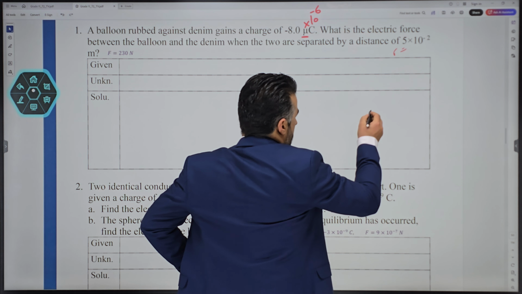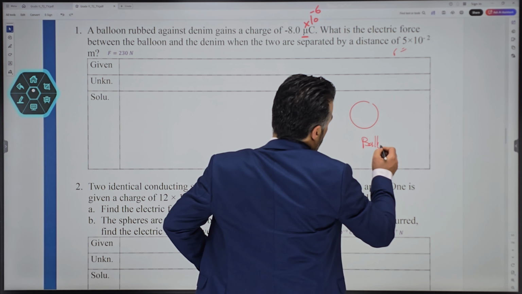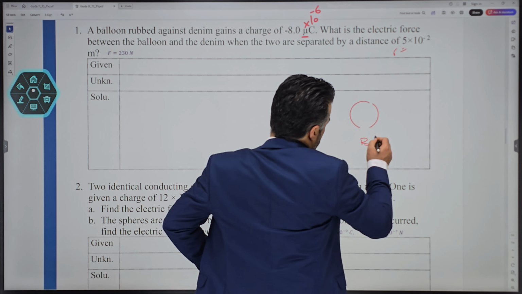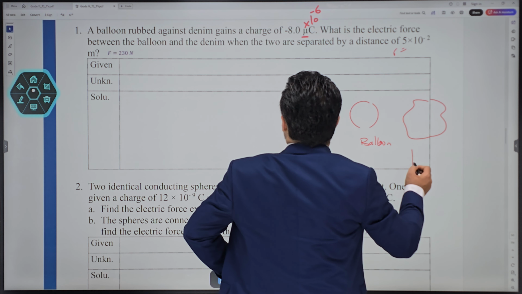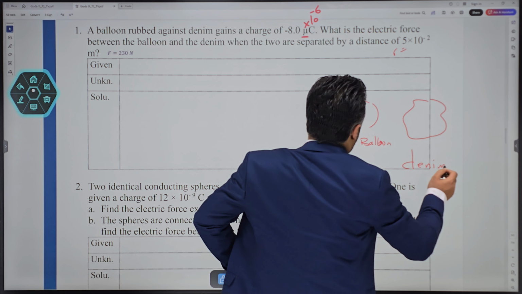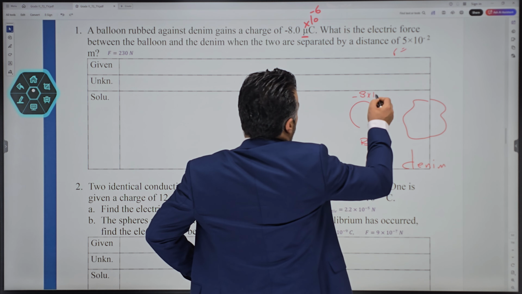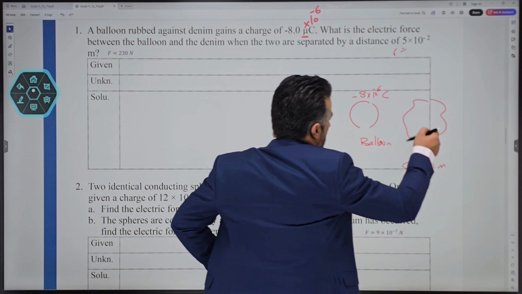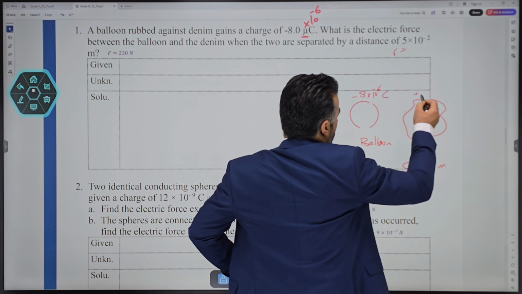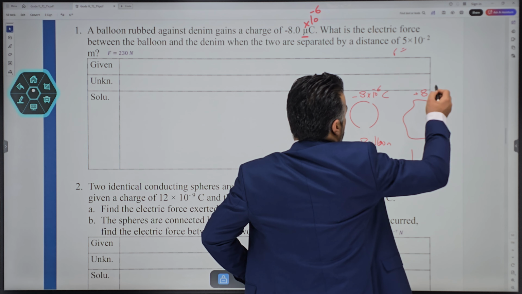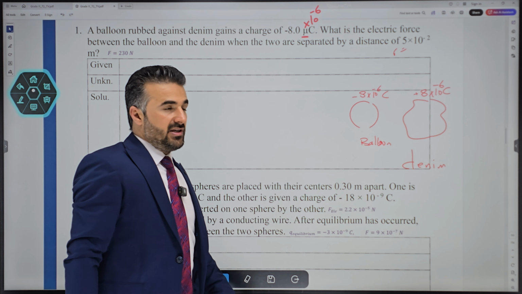When we have two objects, one of them is a balloon and the other one is a denim, a piece of cloth. If the charge of the balloon becomes negative 8 times 10 to the power negative 6 coulomb, then the charge on the denim is exactly the same amount but opposite, which is positive 8 times 10 to the power negative 6 coulomb. So these are the two charges on these two objects.